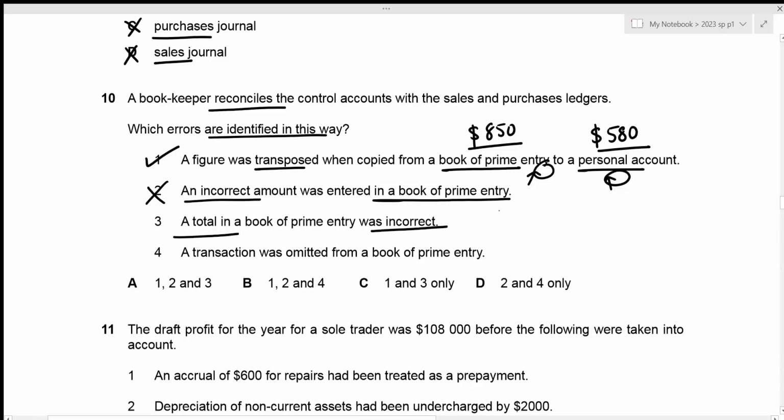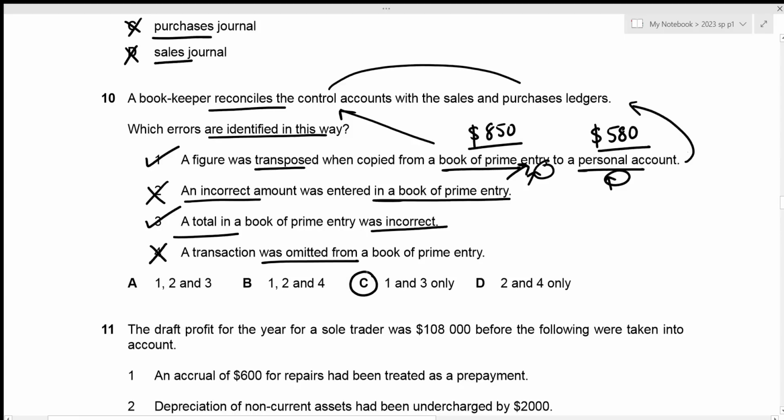Then we have a total in a book of prime entry was incorrect. This is true because, like I said before, if there is an error in the total of the book of prime entry, then the personal account is going to be reflected in the ledgers, whereas the book of prime entry is going to be reflected in the control accounts, due to which reconciling these two accounts will give rise to an error, right? So 3 can be identified. Then the last one is a transaction which was omitted from a book of prime entry. Again, this is an error of omission. So any transaction that has not been recorded, we cannot identify that error by comparing the control account and the ledger accounts. So 4 is incorrect as well. The only correct errors are 1 and 3, which is given in option C. So that will be our correct answer.